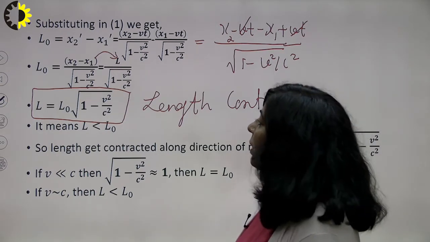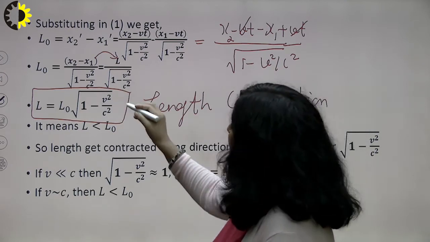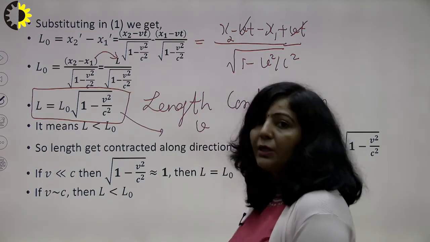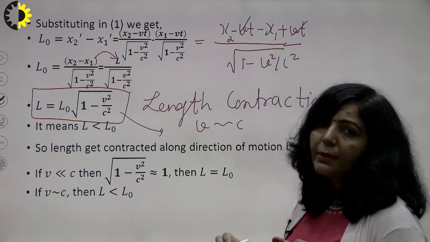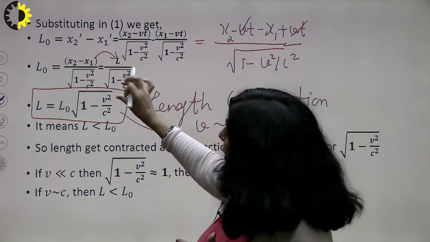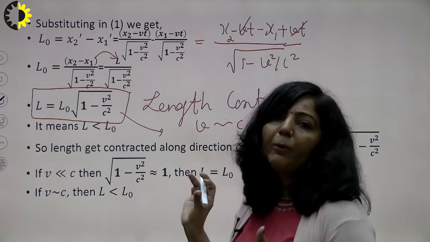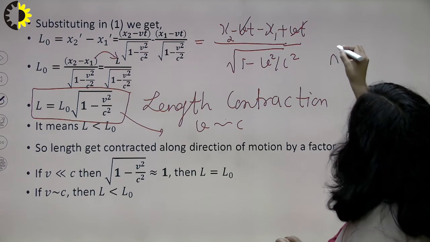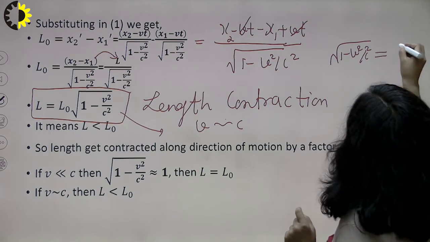Now see here, this factor root 1 minus v square upon c square, just concentrate on it. This v can be comparable to c. If v is comparable to c but not exactly equal to c, then this factor will give you a certain value. Then this entire factor, root 1 minus v square upon c square, is always less than 1. I can explain it with the help of a simple example. Let the value of root 1 minus v square upon c square, since it is always less than 1, be 0.9.